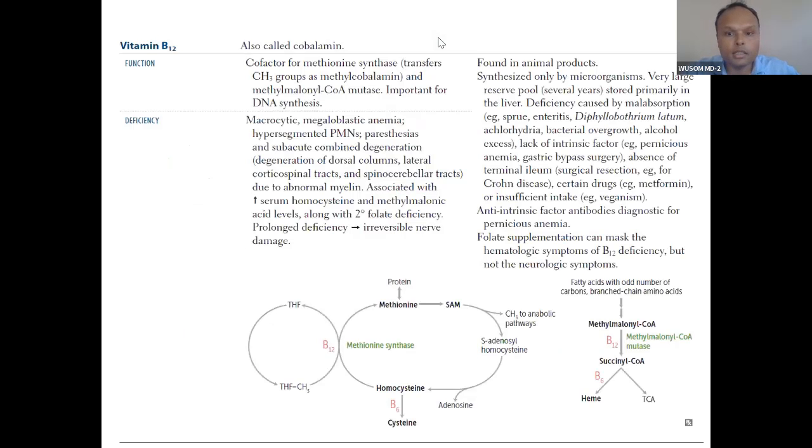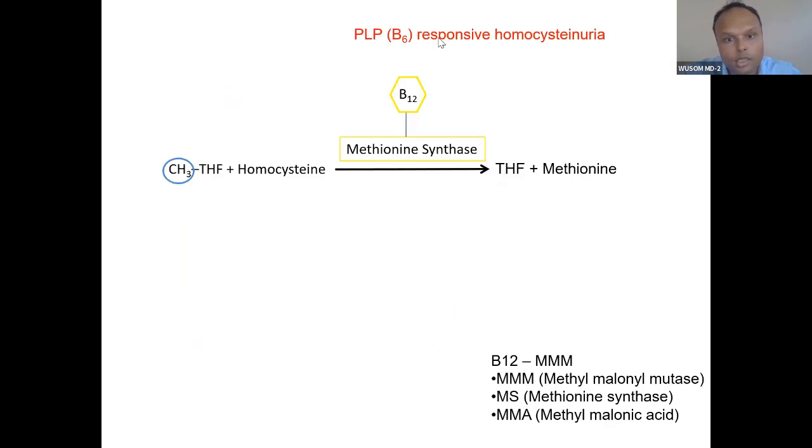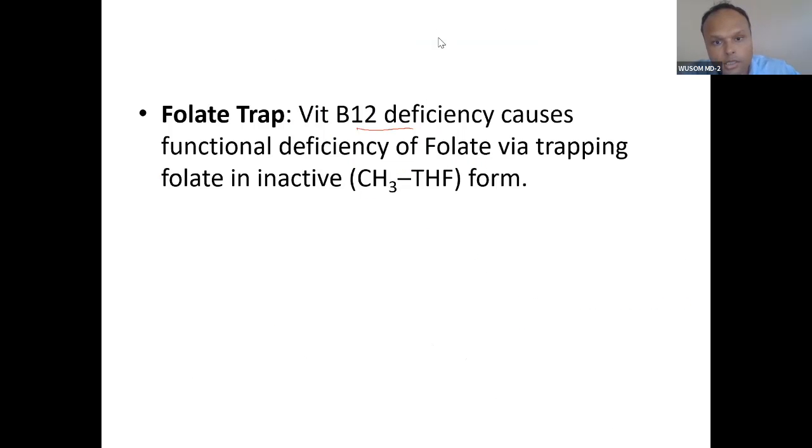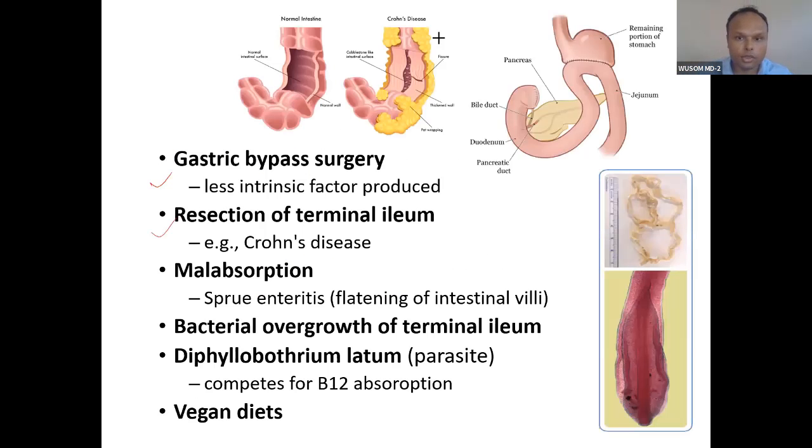I have just made it into large points on my slide, but this is from First Aid. So you can go through it. Gastric surgery, resection of terminal ileum: gastric has intrinsic factor, so gastric surgery means lack of intrinsic factor, and terminal ileum resection means lack of absorption in the terminal ileum. If there is any disease of the terminal ileum, such as bacterial growth, then also there will be a problem. Then parasite infestation; bacterial is called infection, parasite is called infestation.